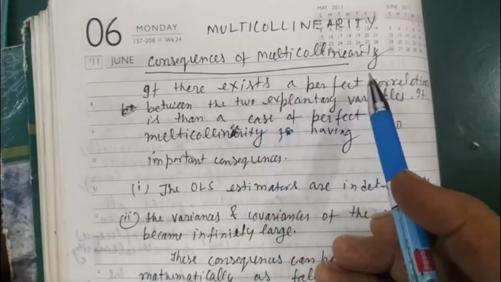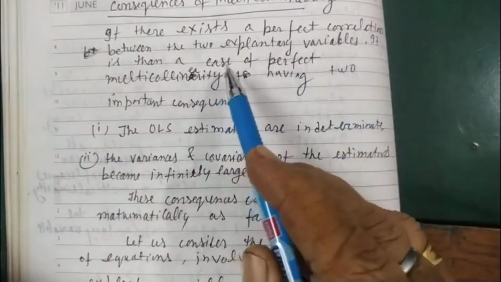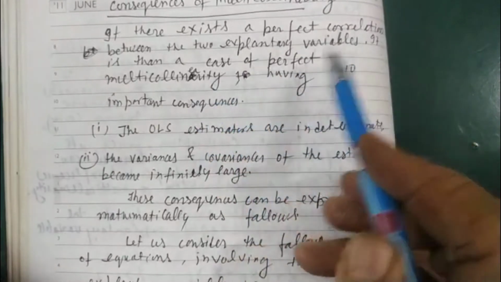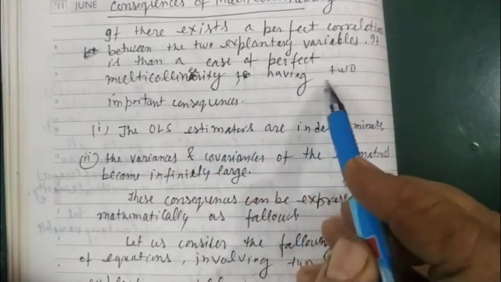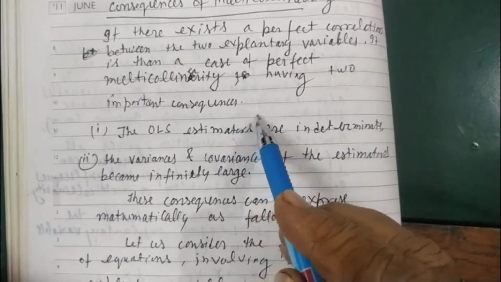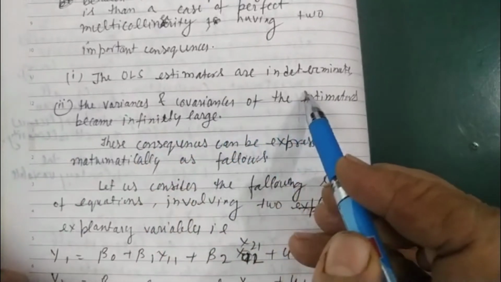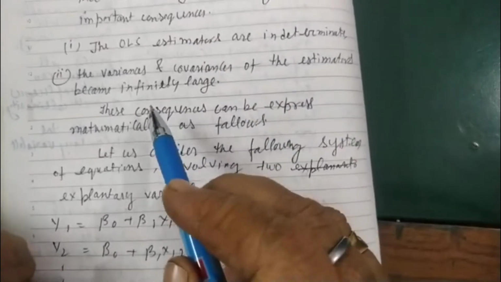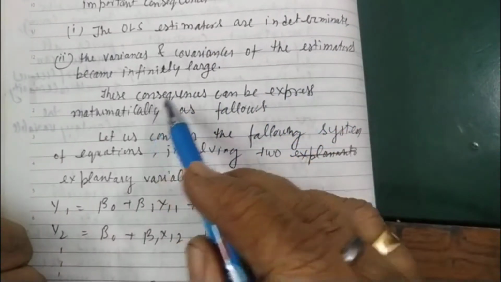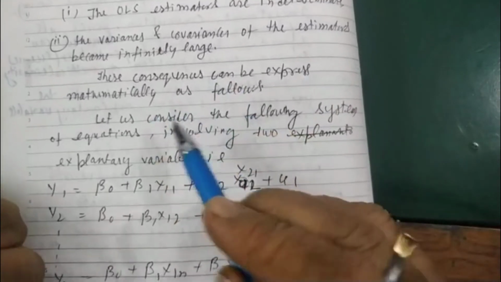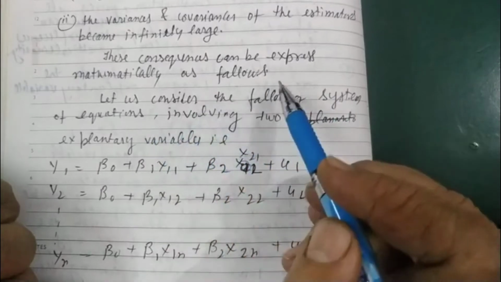Consequences of multicollinearity. If there exists a perfect correlation between two explanatory variables, it is a case of perfect multicollinearity, having two important consequences. First, the ordinary least squares estimates are indeterminate. Second, the variances and covariances of the estimators become infinitely large.